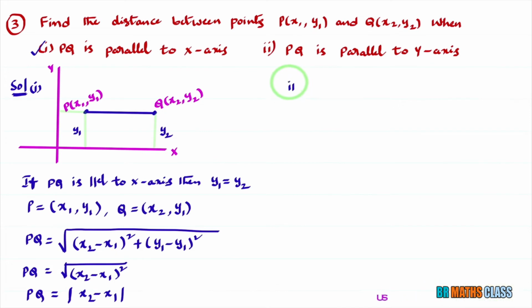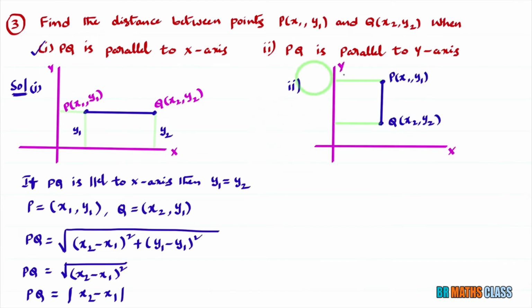Similarly, I'll try the second bit. First, I'll draw the diagram. PQ is parallel to the y-axis. Observe this second bit: I drew PQ such that it is parallel to the y-axis. As P is given as (x1, y1), this length is x1, the perpendicular distance from the point to the y-axis. The perpendicular distance from point P to the x-axis is y1, which is not important here. As Q is given as (x2, y2), the perpendicular distance from the point to the y-axis is x2, and the perpendicular distance from point Q to the x-axis is y2.